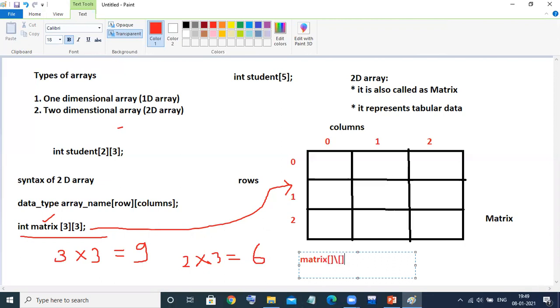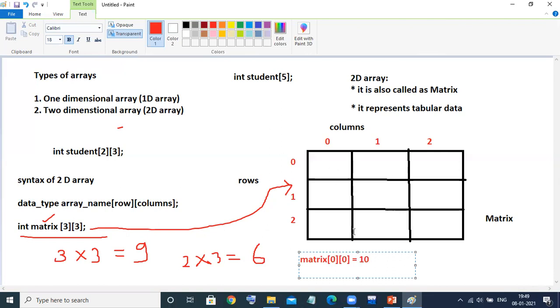Matrix, I want to store the first element. The first element will enter into which place? The subscript would be 0 and 0. That means 0th row, 0th column. In that position, you store the 10.